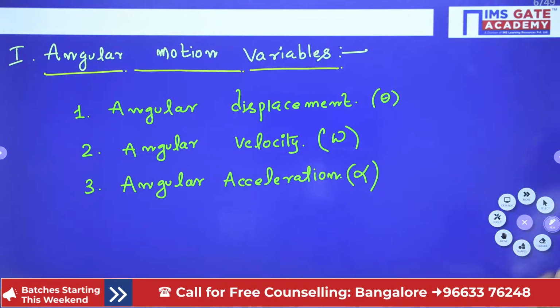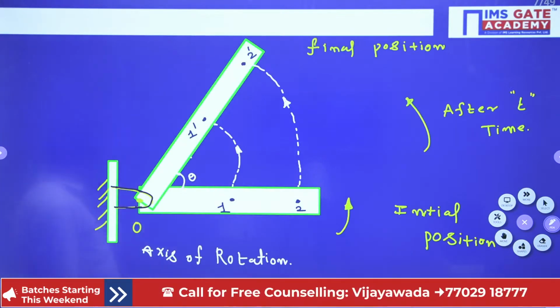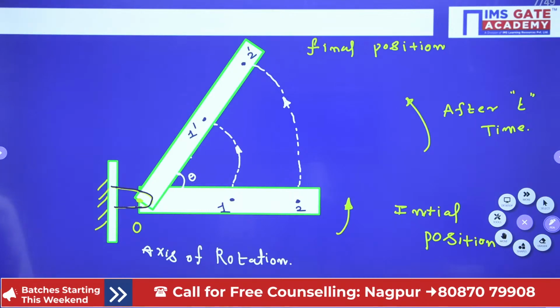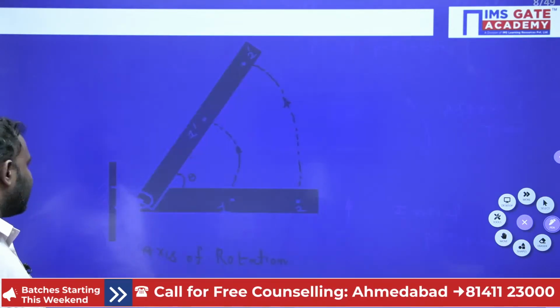That is the important thing here. All right guys, first is angular displacement. The first motion variable is angular displacement.